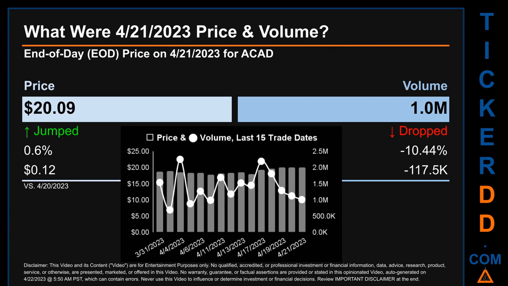Across a range of $2.29, the max and minimum end-of-day price were respectively 20.09 and 17.8. Volume saw a range of 1.6 million, from a day low of 691.1 thousand to a day high of 2.3 million.